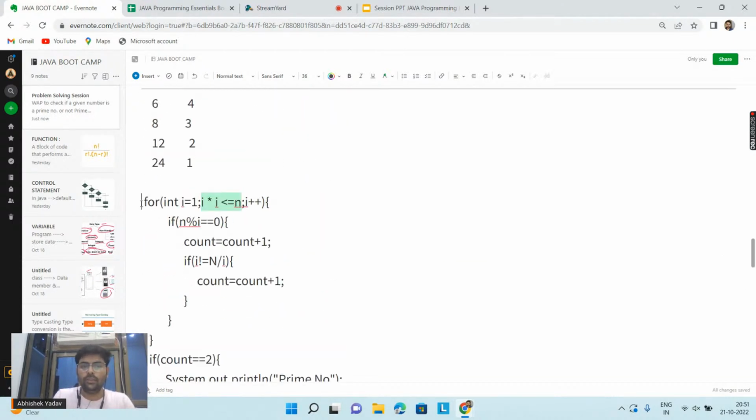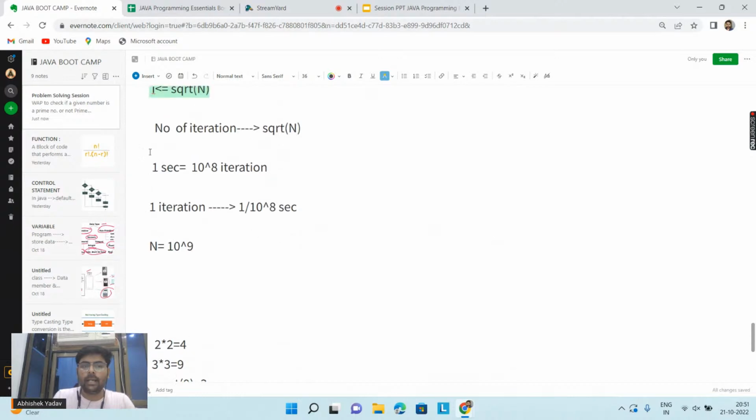According to this for loop, my number of iterations are square root of n, and my system is having this configuration, this efficiency. So if the value of n is equal to 10 to the power 9, and I have to check whether the number is a prime number or not, then my for loop will do square root of n iterations. So square root of 10 to the power 9.